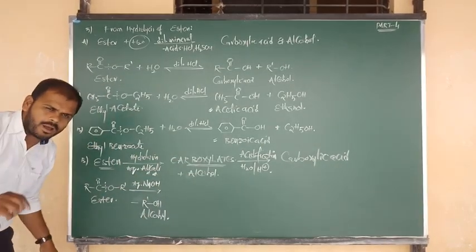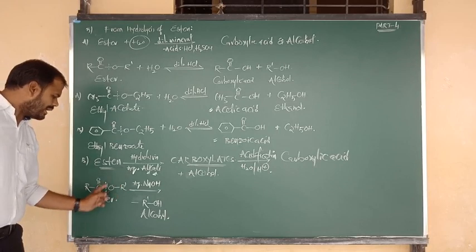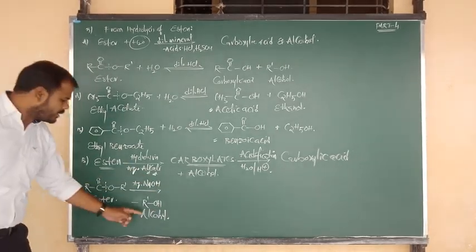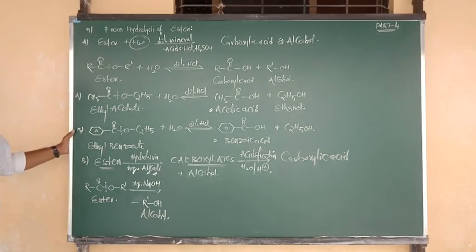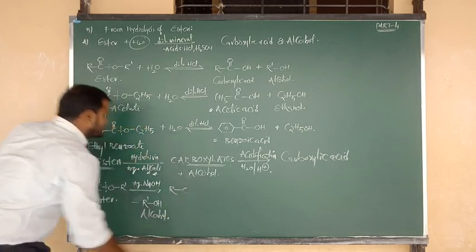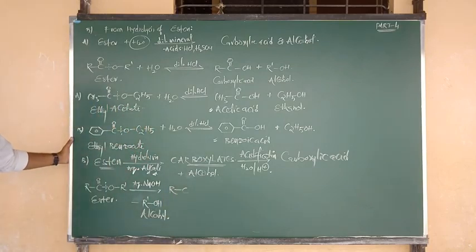How did you get the alcohol? R prime O, the alkoxy, contains a minus charge. It will take H plus from alkali. And here you got the product, which is nothing but alcohol. Okay, good.